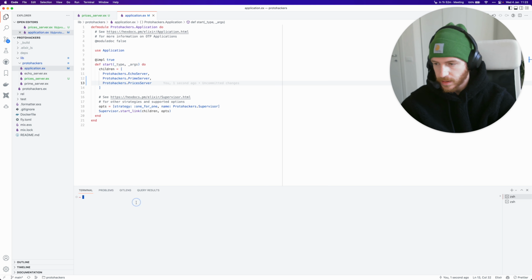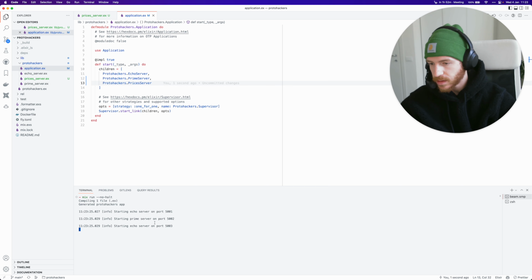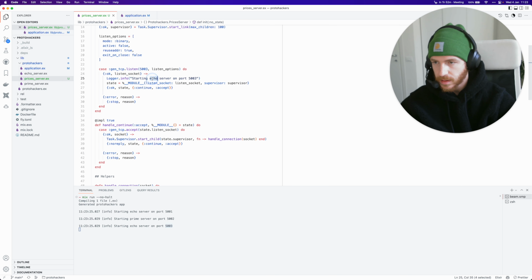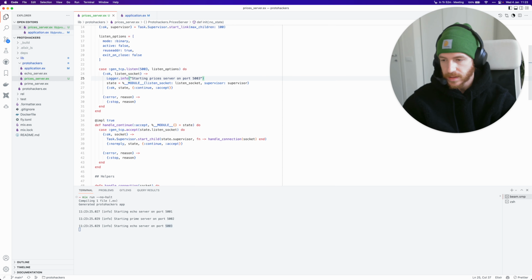And if I run the application now, we'll see that yes, something is listening on port 5003. We're also going to change the name over here, starting prices server. Okay, great. So this time there's really just two things to work on. The first one is the binary protocol, and then the data structure that we'll use to hold the prices. So let's start from the data structure.